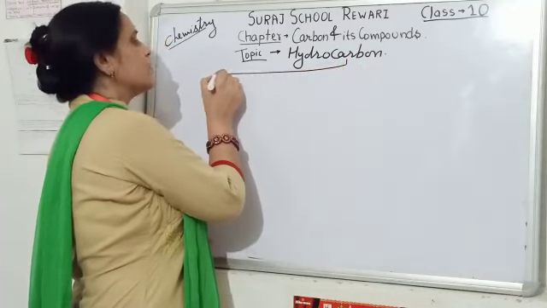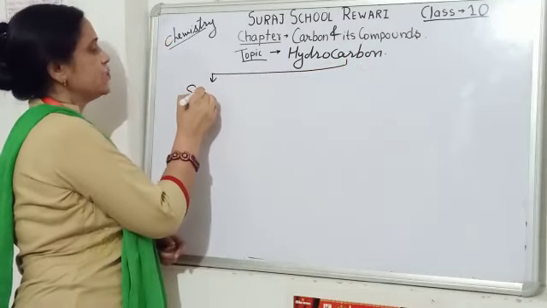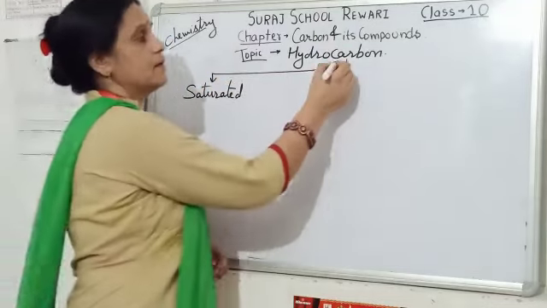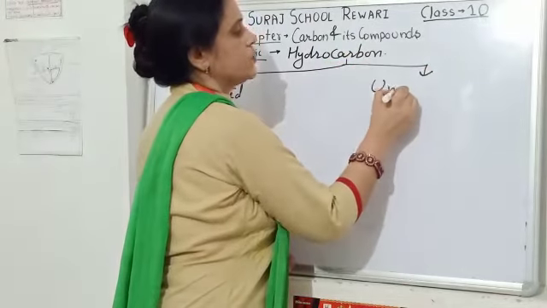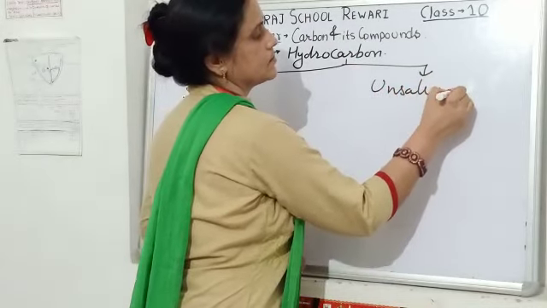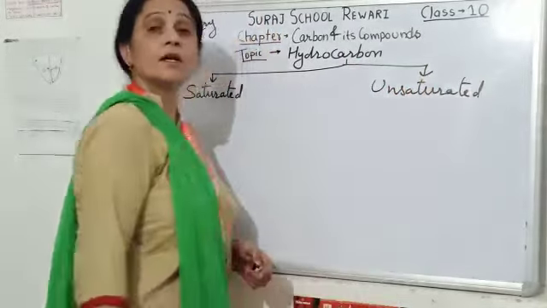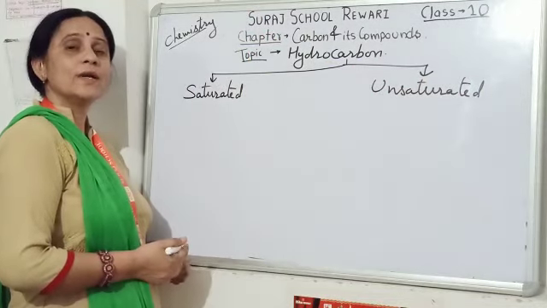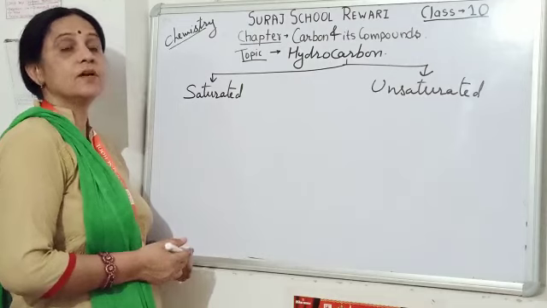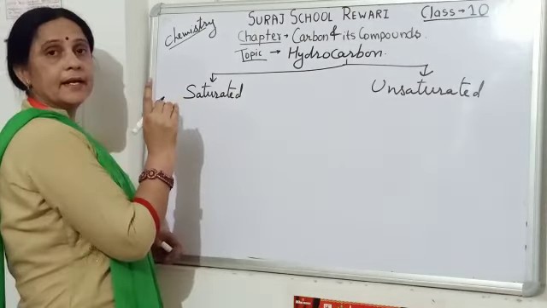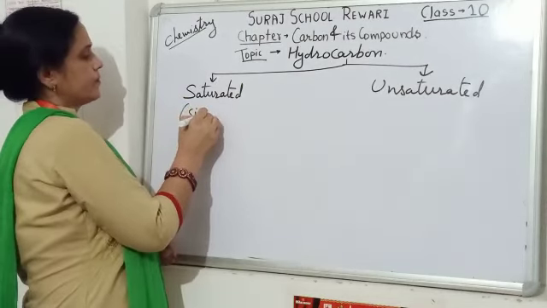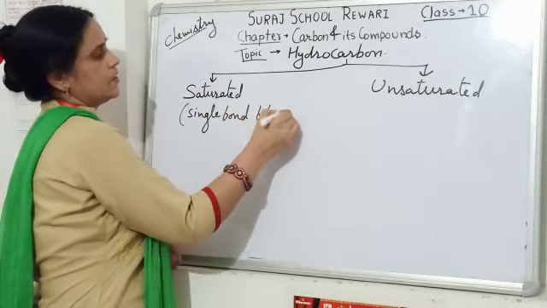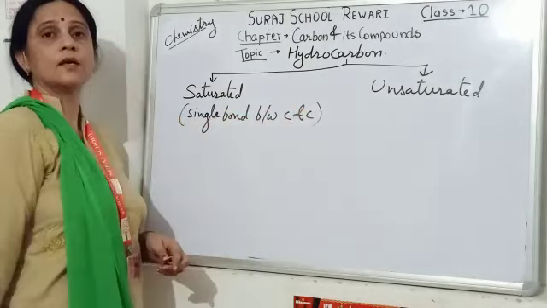Hydrocarbons are of two types: saturated hydrocarbon and unsaturated hydrocarbon. Saturated hydrocarbons are known as the hydrocarbons which have a single bond between carbon and carbon.